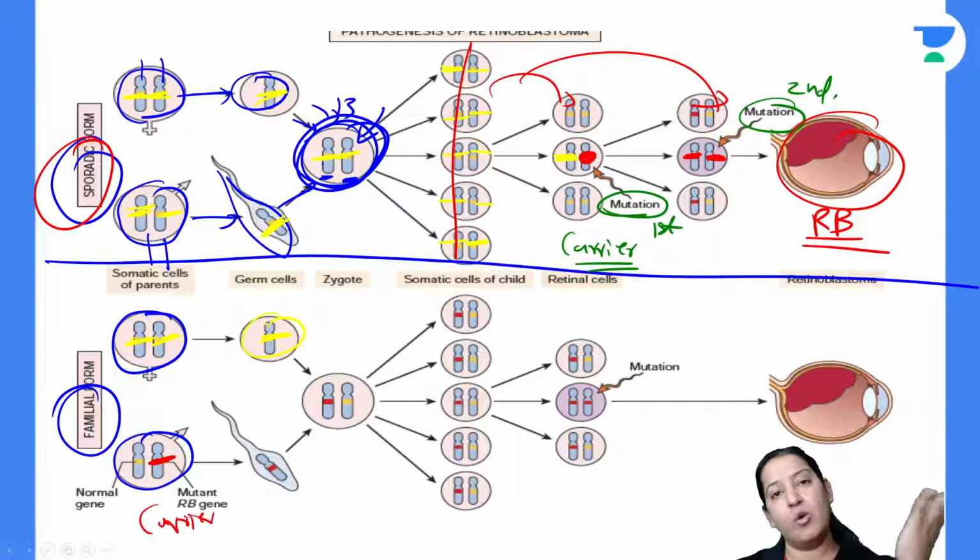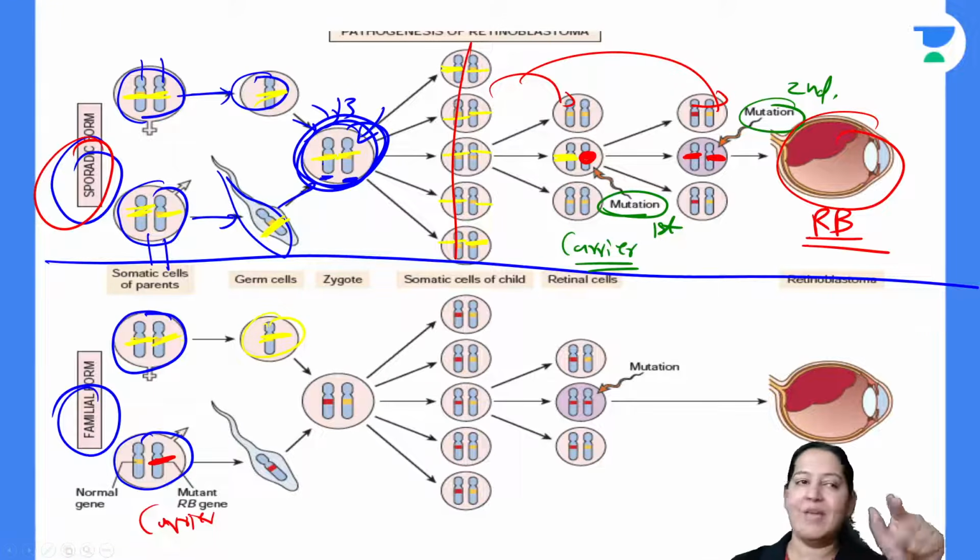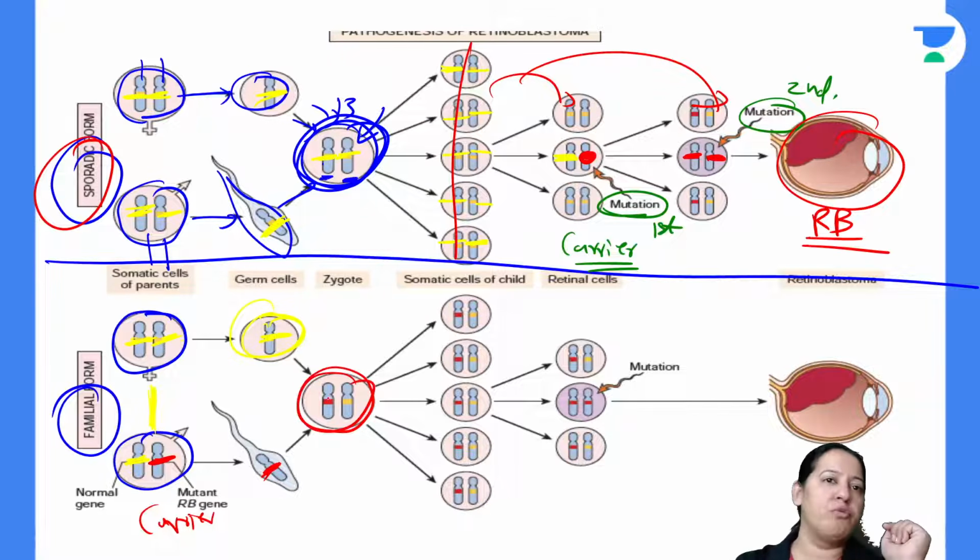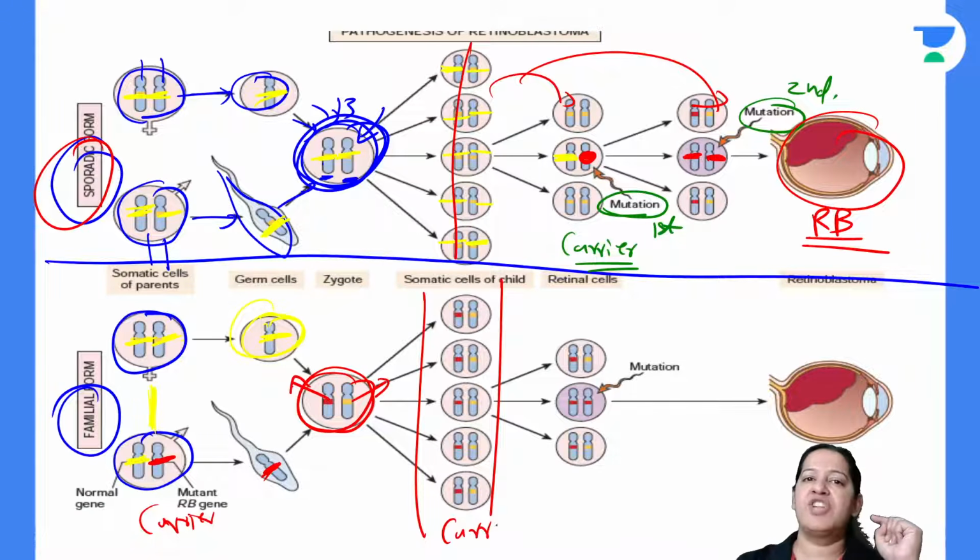But how does the father know that he is a carrier? No one does genetic testing before marriage, right? So he's a carrier. He doesn't have cancer. So this is a boy who is a carrier. He got married to a normal girl. So the ova is normal. But can you see the sperm? Inside the sperm, it is the mutated retinoblastoma gene. So in the zygote, one is mutated, coming from one of the parents, and one is normal. So at birth, the child is a carrier.